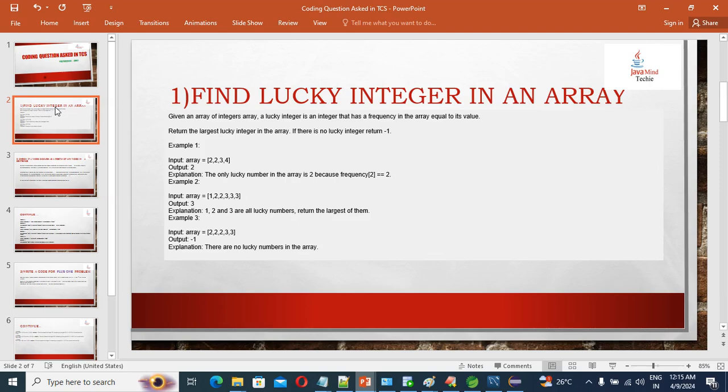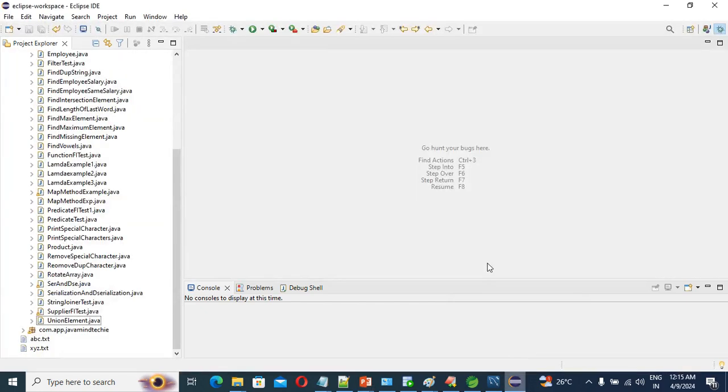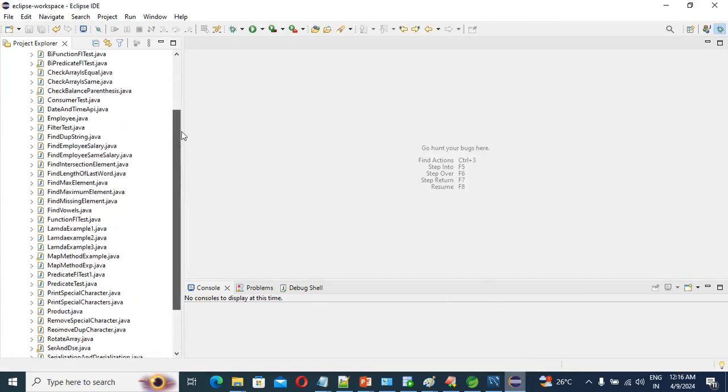So how are we going to write the code? That is the main thing. Correct. So I will start coding. How we are going to write the code for finding the lucky integer, guys. Guys, be focused, be concentrated. I am just starting: how to find the lucky integer in a given array.